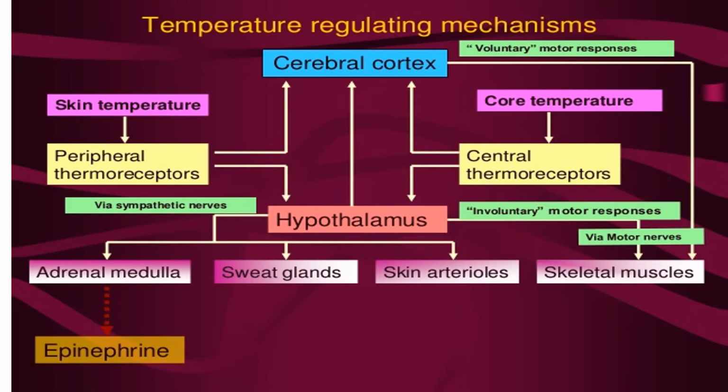Piloerection is also called goose flesh. It is due to contraction of the small muscles, the piloerector muscles, at the base of the hair. The hair will be pulled up, and there will be erection. The hair traps air in between and creates a layer of insulation. This layer of insulation will prevent loss of heat from the body.